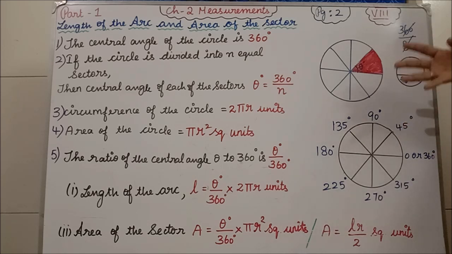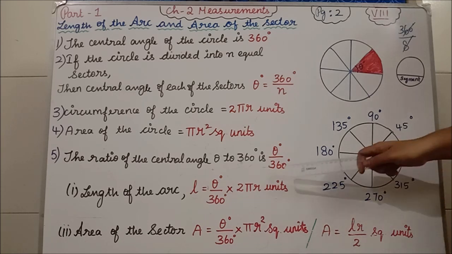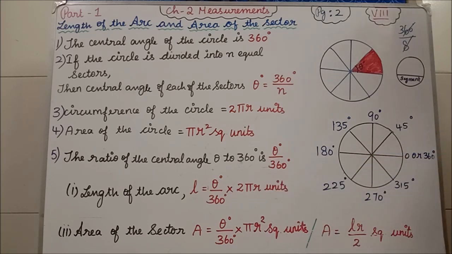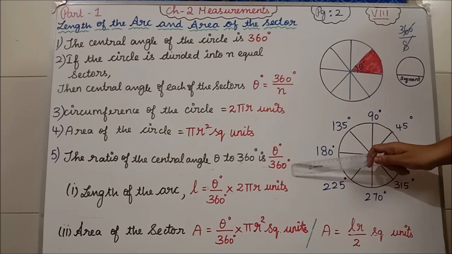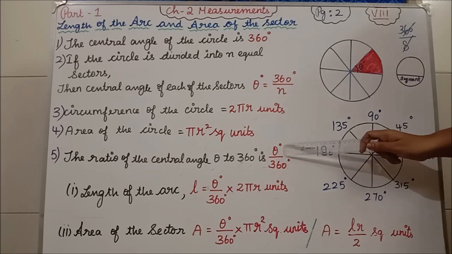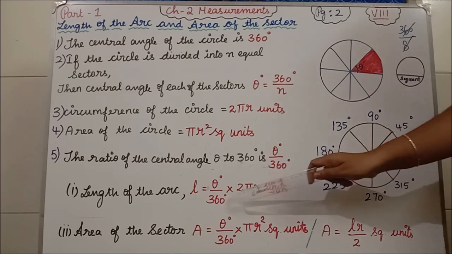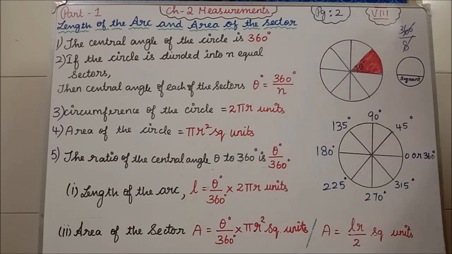Find the area of the sector. Like that only they will ask you the question. So wherever they ask to find the length of the arc, you are going to use this formula. What formula? Theta varies from 0 to 360 degrees, so it is theta divided by 360 degrees. That gives the length of the arc.